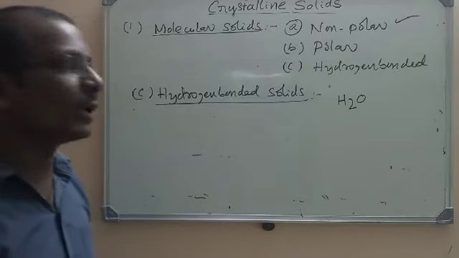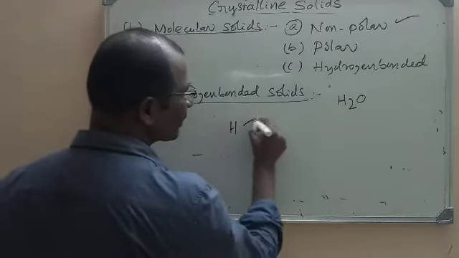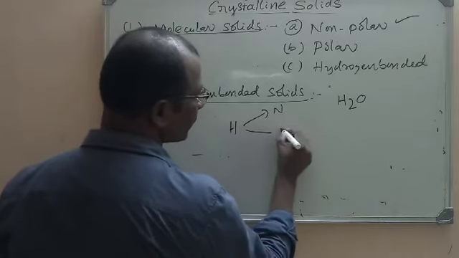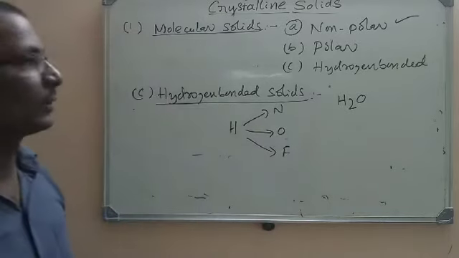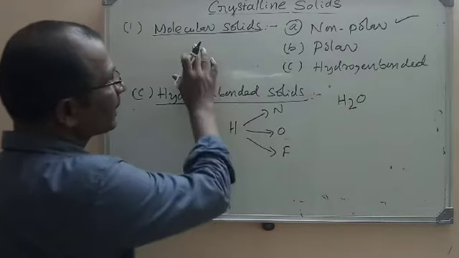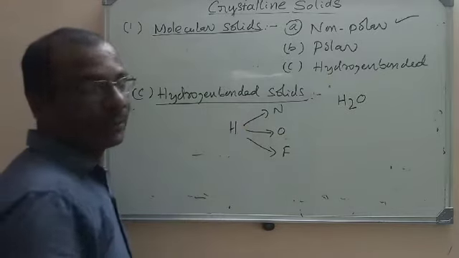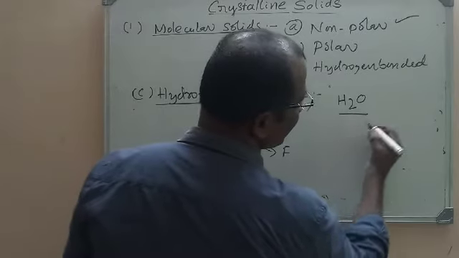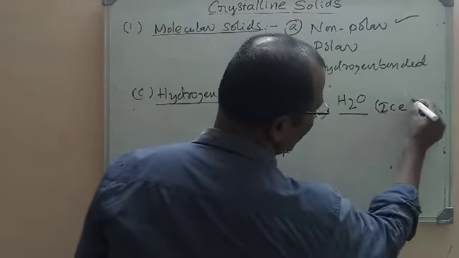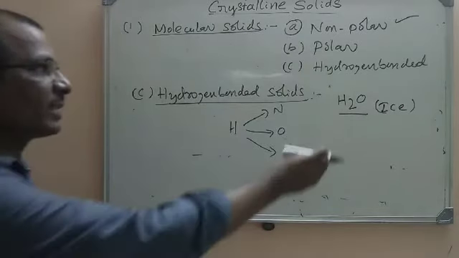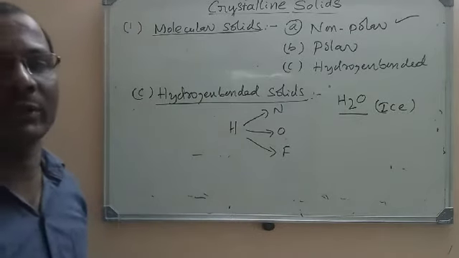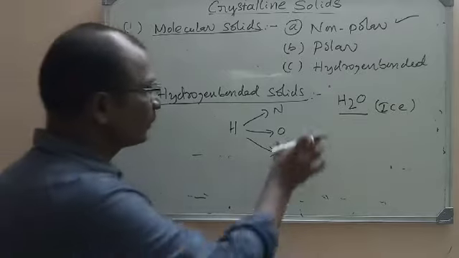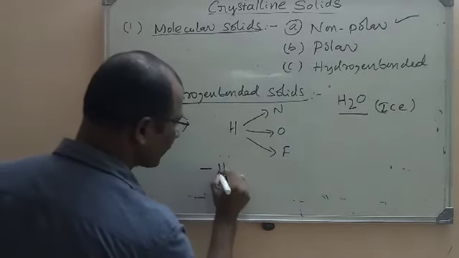Hydrogen bonding, you all know, is the bonding between hydrogen and a more electronegative atom like nitrogen, oxygen, and fluorine. So in hydrogen bonded molecular crystalline solids, the molecules such as H2O in the solid state, I am taking ice, will have hydrogen bonding. One H2O will have hydrogen bonding with the other. So the force present is hydrogen bonding.